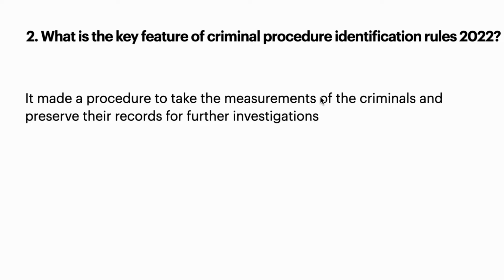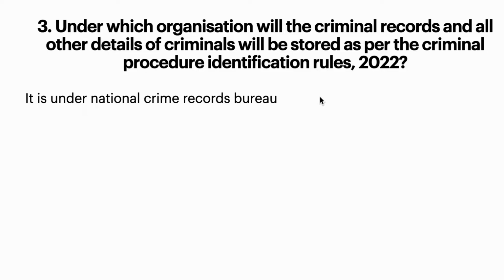Coming to the third question, under which organization will the criminal records and all other details of criminals be stored as per the Criminal Procedure Identification Rules 2022? Just now I said it will be under the National Crime Record Bureau, NCRB. For how many years will these criminal records be preserved?